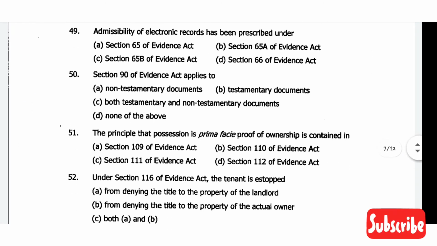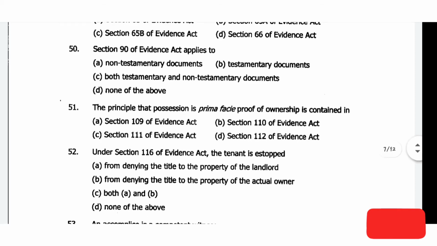Okay. Then comes question number 49: admissibility of electronic records has been prescribed under. So the correct answer is option C, section 65B of the Evidence Act. Then comes question number 50: section 90 of the Evidence Act applies to option C, both testamentary and non-testamentary documents.